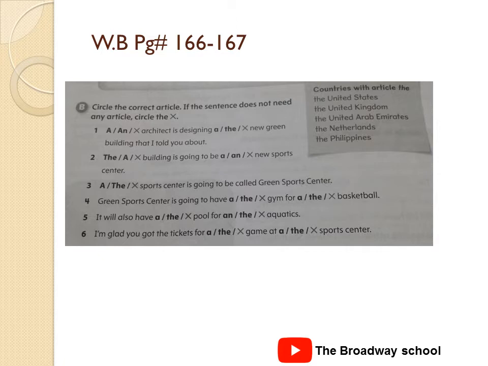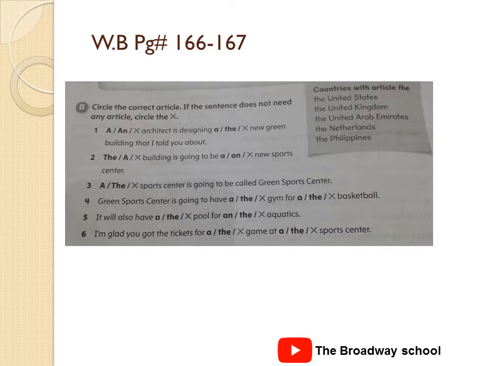These sentences are correlated. So starting with number 1: Architect is designing new green building that I told you about. Yes, we all know that with all the vowel sounds we use which article? Yes, you are right, an. An architect is designing the new green building because they are talking about this specific building.